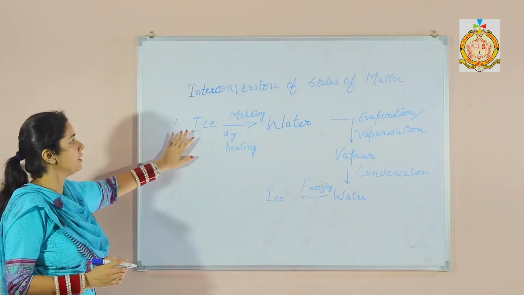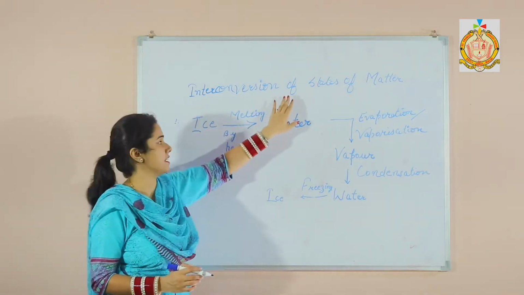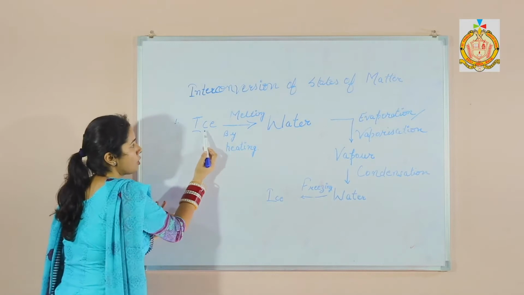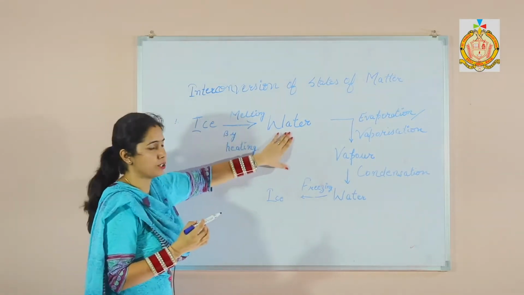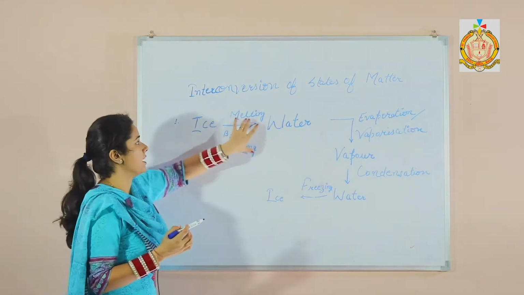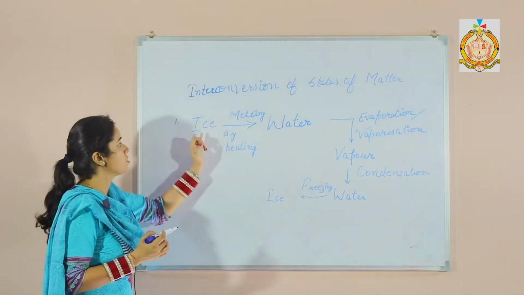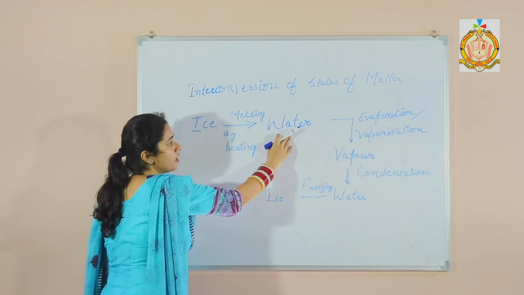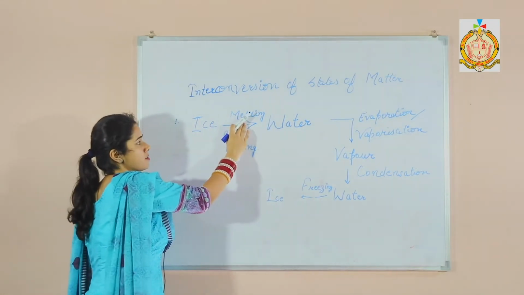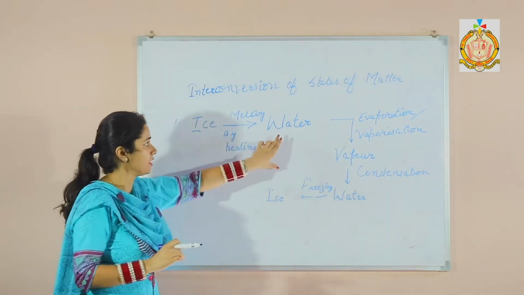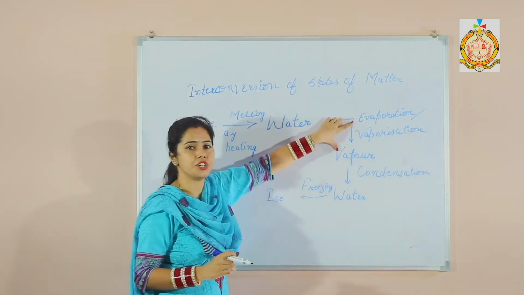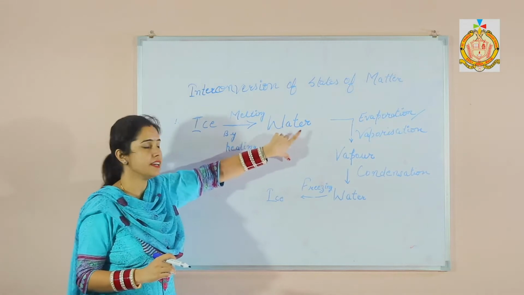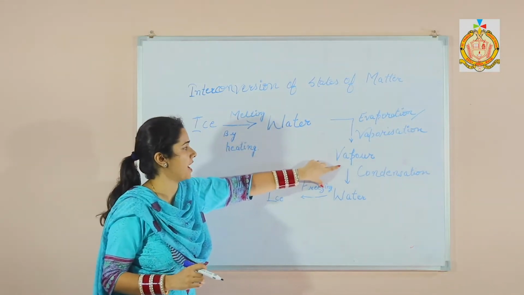Now there are different terms in the interconversion of states of matter. The first one is when solid state changes into liquid state, that is known as melting. Solid means ice that changes into water or liquid state. Second one is the evaporation or vaporization, when liquid state changes into gaseous state.